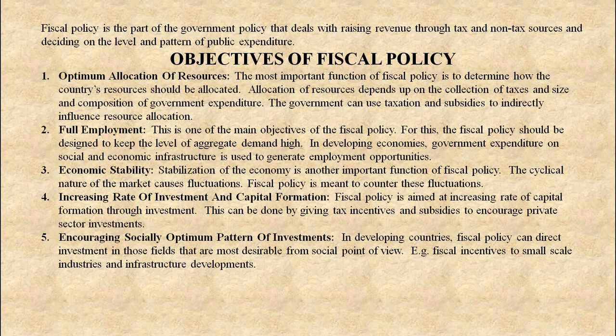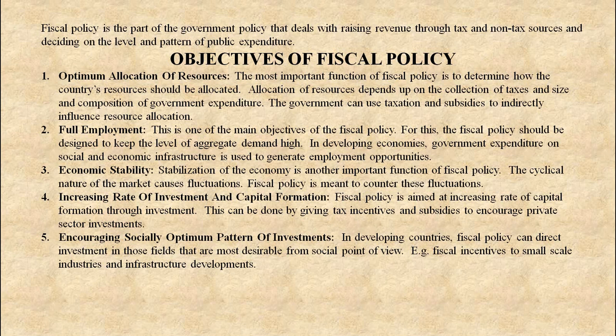Second point, full employment. This is one of the main objectives of fiscal policy. For this, the fiscal policy should be designed to keep the level of aggregate demand very high. In developing economies, government expenditure on social and economic infrastructure is used to generate employment opportunities.